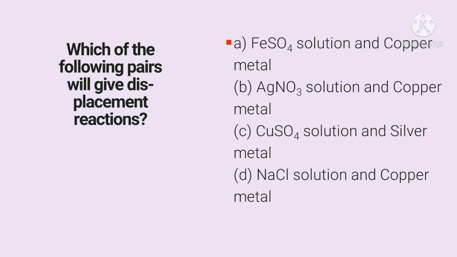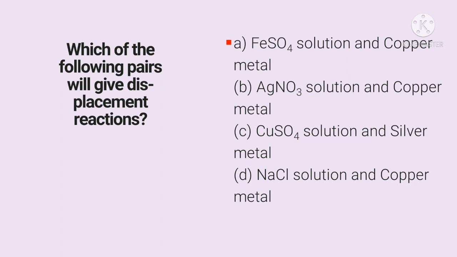Among the given pairs of solution and metal, iron is more reactive than copper, so this option does not hold good. Copper sulfate solution and silver: silver is the least reactive one. Option D, NaCl: sodium is more reactive than copper, so copper could not displace the sodium.